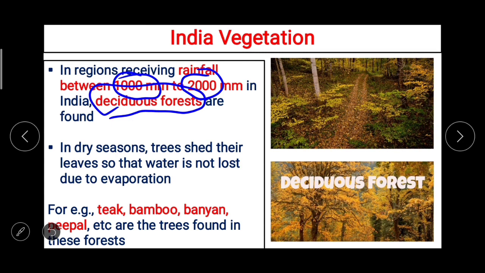In dry seasons, trees shed their leaves so that water is not lost due to evaporation. Now you people learnt about the concept of evaporation in the geography of lower standards and also in science. तो ड्राई सीजन में पत्ते जो है यहाँ के इवेपोरेशन की वजह से उनका वाटर लॉस्ट ना हो, वो निकल ना जाए, इसीलिए ट्रीज सेड करके रखते हैं. For example teak, bamboo, banyan, peepal, etc. are the trees found in these forests.